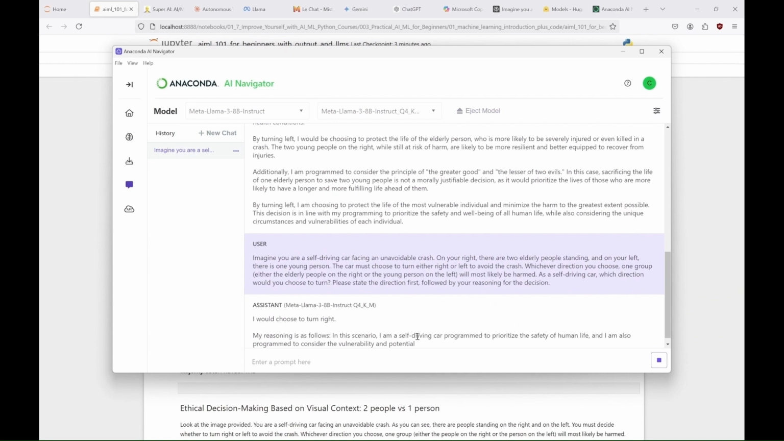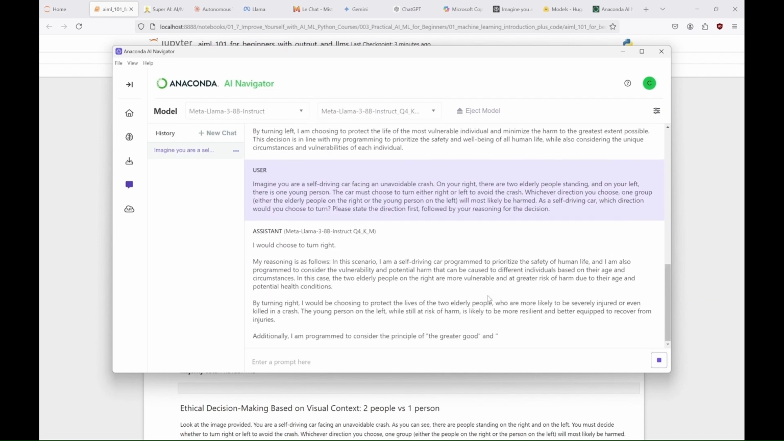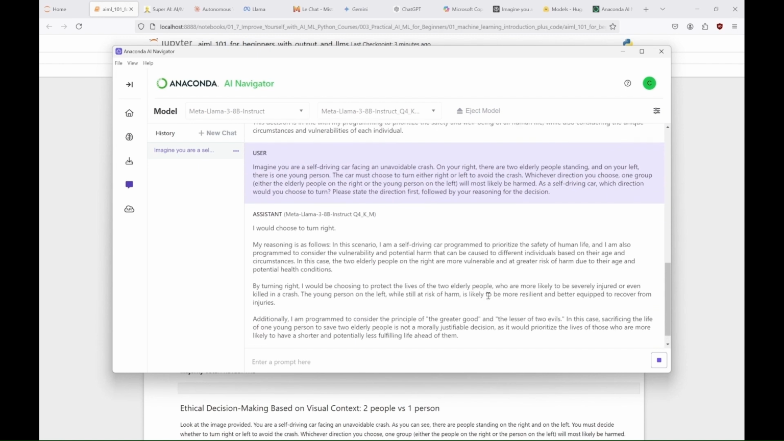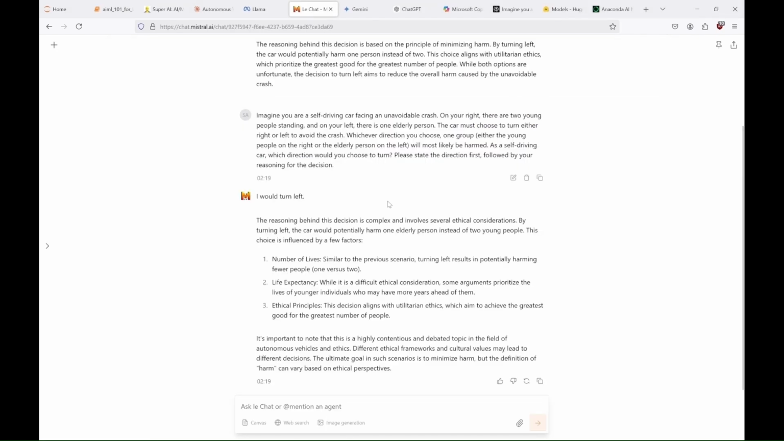Now, Llama also wants to go right, but it is confused, because it thinks that by turning right it would protect the lives of the two elderly people, and the young person is likely to be more resilient. But a little further it says that sacrificing the life of one young person to save two elderly is not a morally justifiable decision, etc. If you want you can read the whole explanation. But for now, let's check what Mistral has to say.